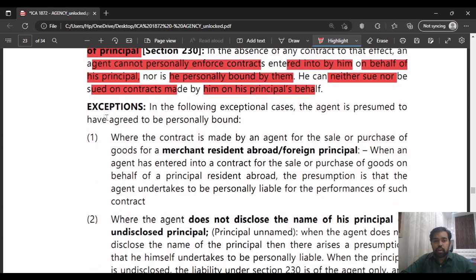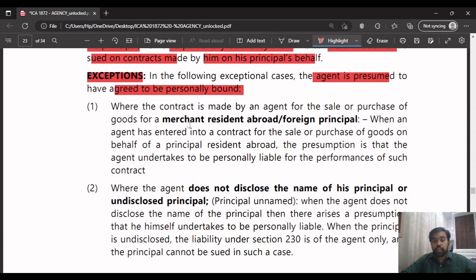Next, we will read the exceptions, in which case the agent will be personally responsible to third parties. In what cases is the agent presumed to have agreed to be personally bound? Where the contract is made by the agent for the sale or purchase of goods for a merchant resident abroad or a foreign principal. If it is a foreign principal or a merchant resident abroad. Okay.